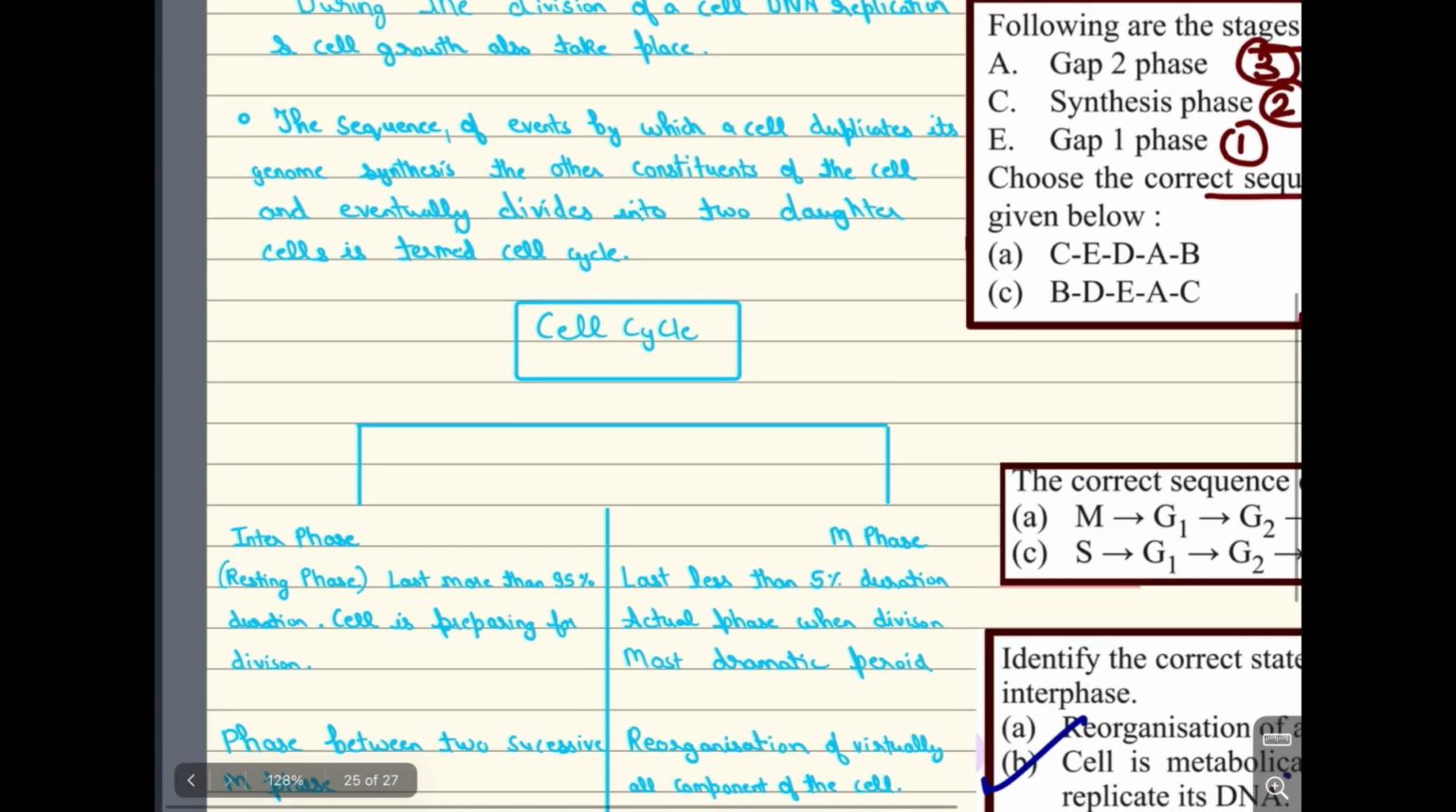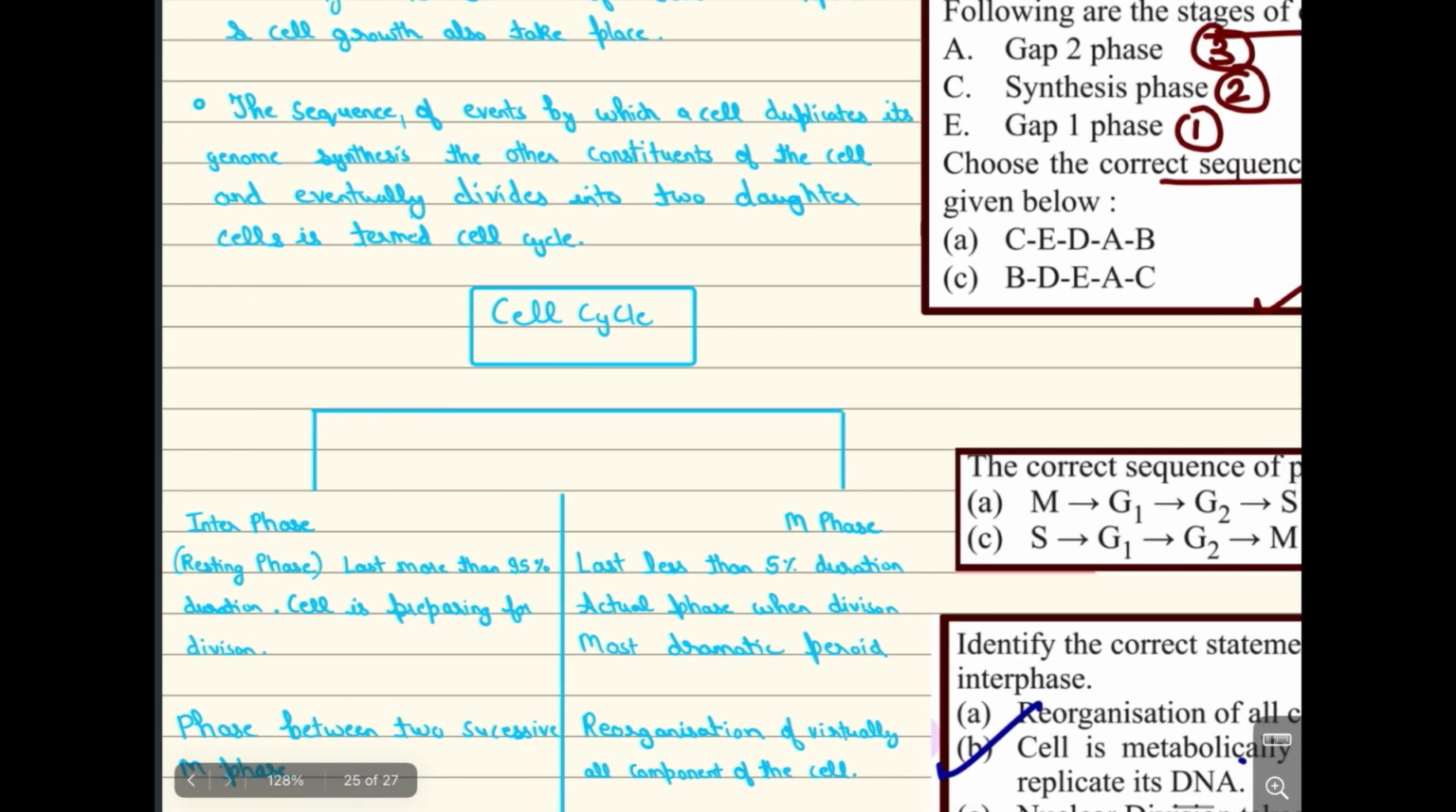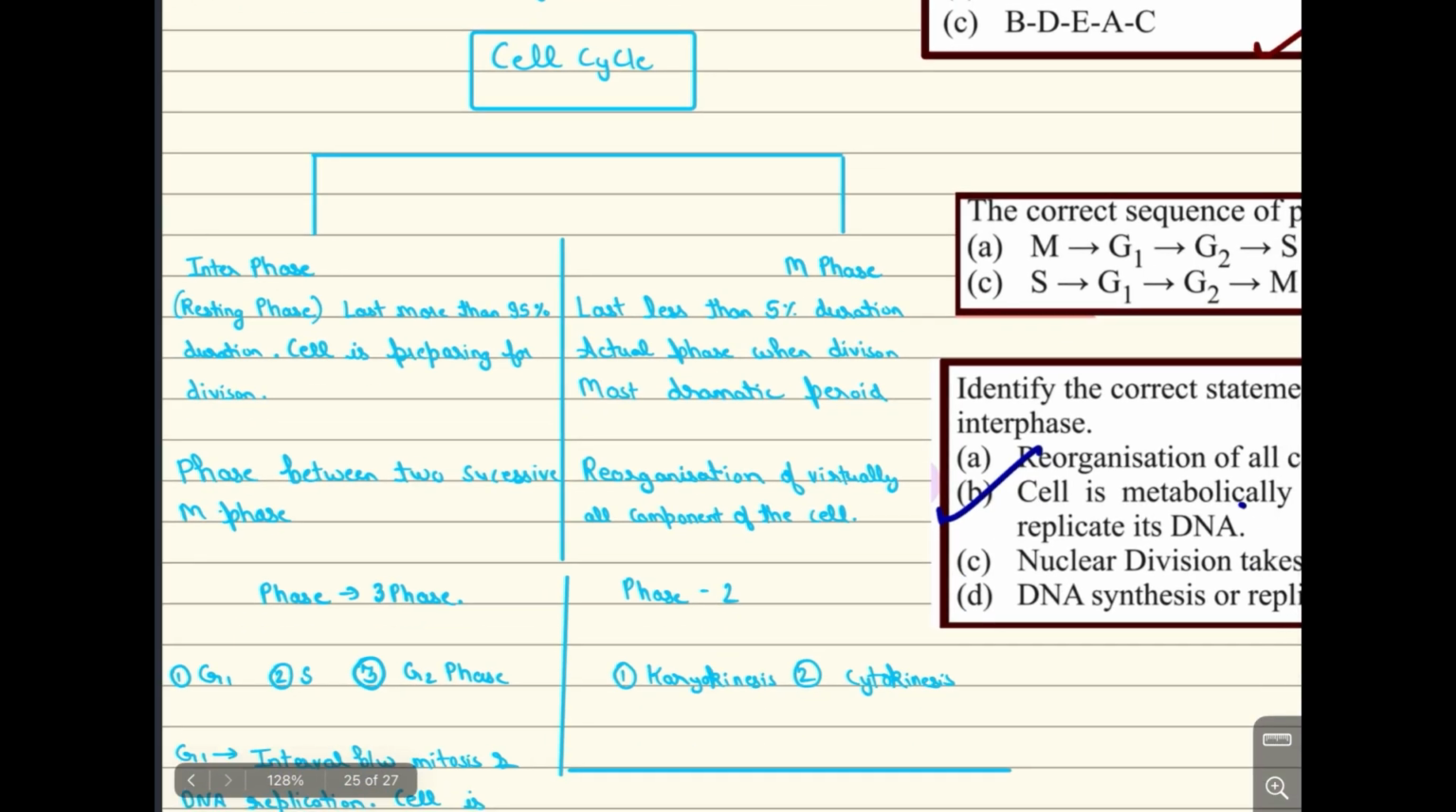The cell cycle is divided into two parts, interphase and M phase. Interphase is the resting phase that lasts for 95% of the duration. Lots of things happen there, and the cell is preparing for the division. It is the phase between two successive M phases. How many phases are there in interphase? Three: G1, S, and G2.